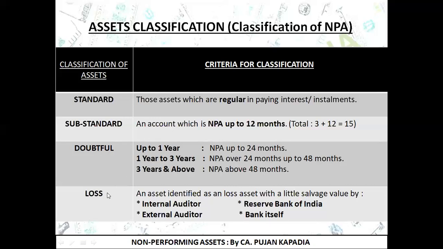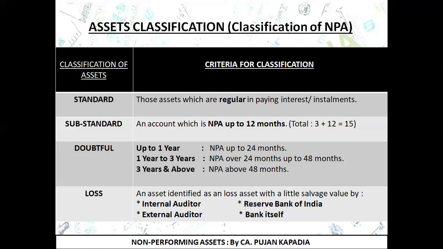And the last one is loss asset. That is, when any of these 4 authorities, which 4? Internal auditor, external auditor, Reserve Bank of India, or the bank itself, feels that nothing is recoverable from this particular account, or a negligible amount. Like I told you in the example, the loan was of 10 lakh rupees, outstanding balance is 10 lakh rupees, but I feel that I'm only going to get 10,000 rupees. So it is just a negligible salvage value.